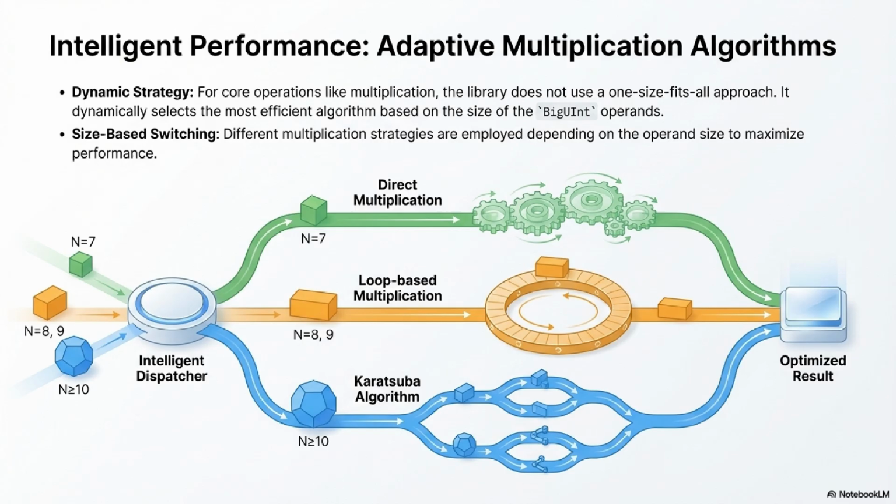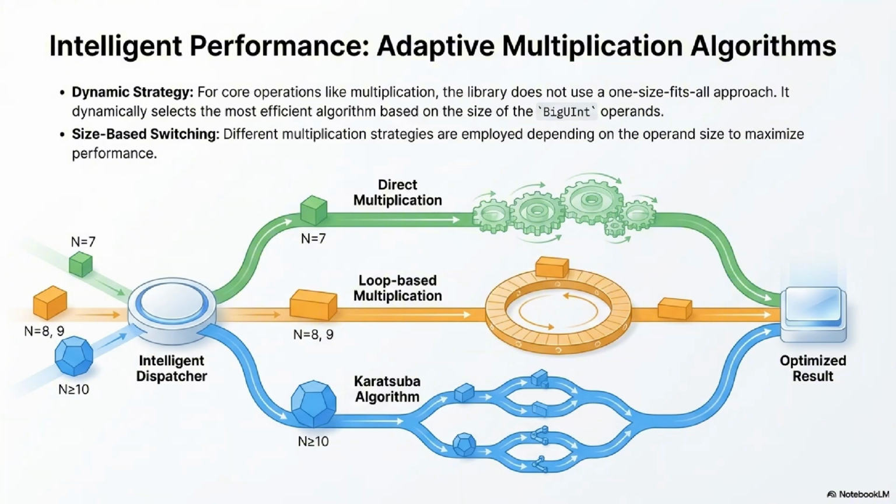Okay, so it has multiple strategies. Tell us about them. For the smallest sizes, specifically when n is 7, which corresponds to 128-bit numbers, since the base case is 64 bits, they just use direct multiplication. It's the simplest, fastest method when the numbers are small enough. And for slightly bigger numbers? As the size increases a bit, to n equals 8 or 9, which is up to 512 bits, they switch to a loop-based multiplication method.